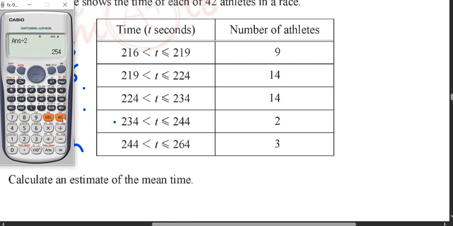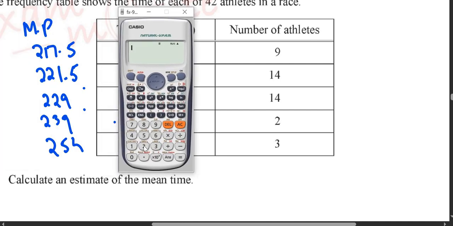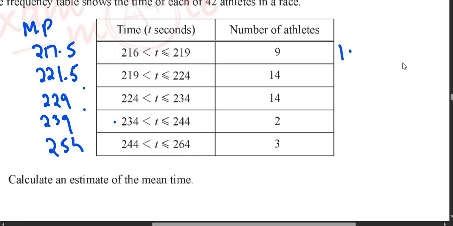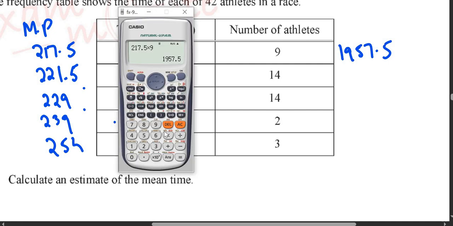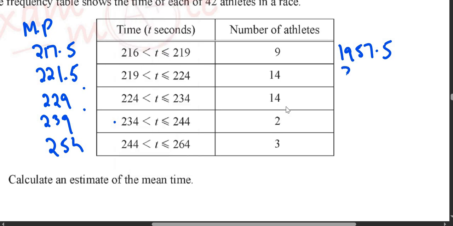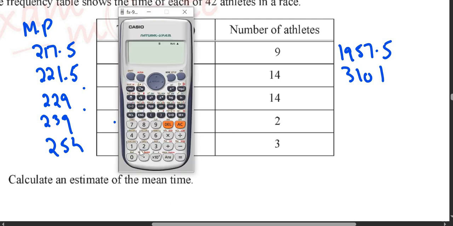Let me put the calculator here. 217.5 multiplied by 9 will give you 1957.5. Then for the next one, 221.5 multiplied by 14 is 3101. Then I will do 229 multiplied by 14, that is 3206.